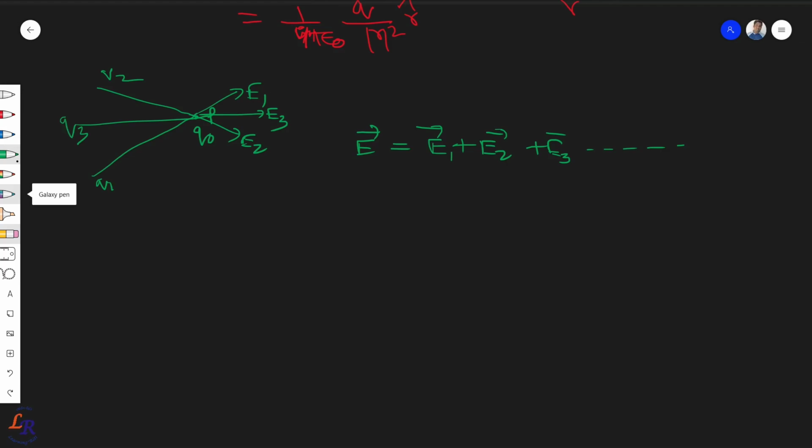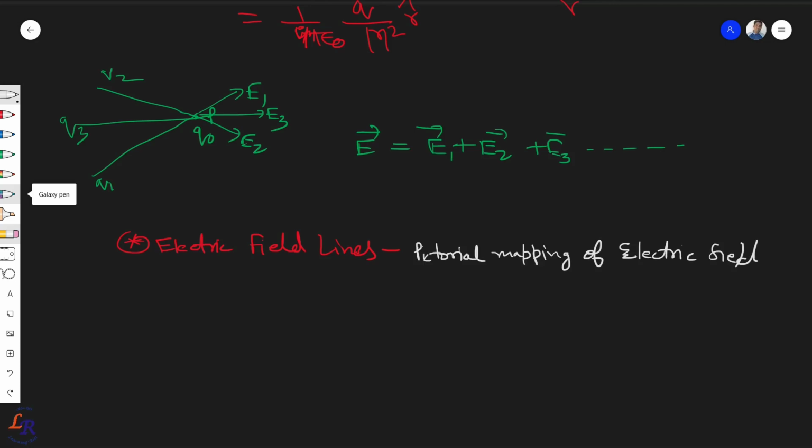We had also seen electric field lines. So what were the electric field lines? They were the pictorial representation of electric field intensity, right? If they are denser, then the electric field intensity is high.